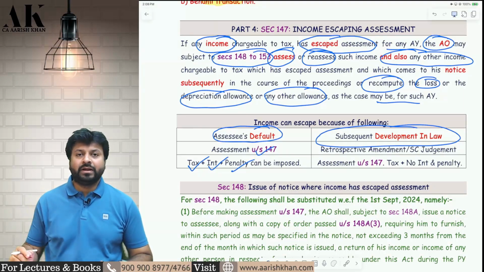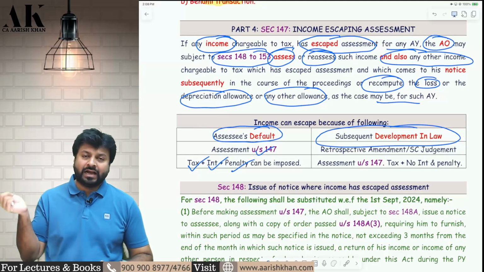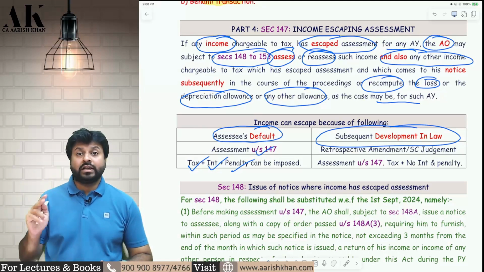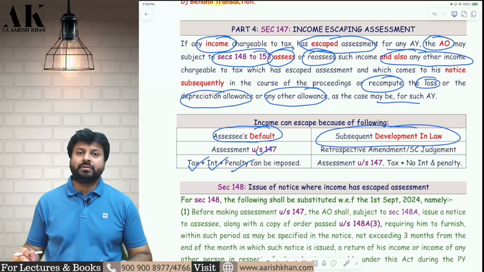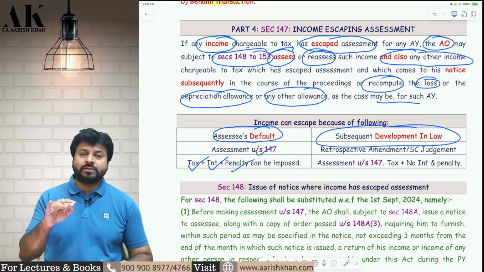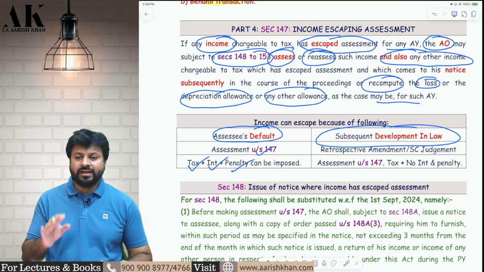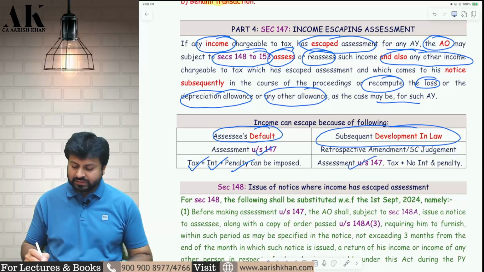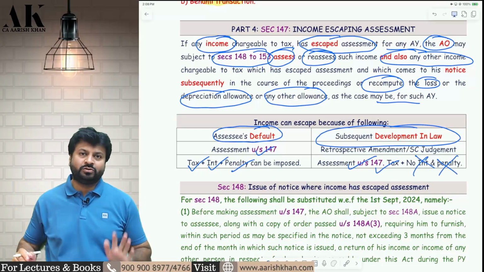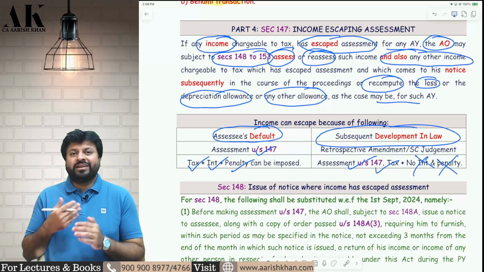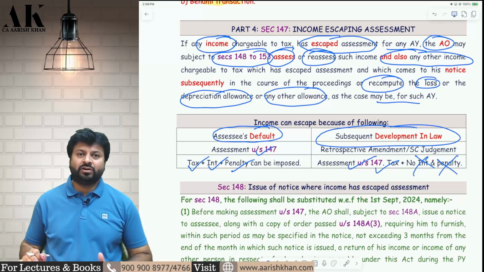This is known as subsequent development in law. It can happen because of High Court or Supreme Court judgments, or because of retrospective amendments in the law. But in case of subsequent development in law, it is not your mistake. Therefore, the department will do 147 assessment on you and take tax on you, but no penalty and interest will be charged on you. Don't worry about it. I hope it is clear to all of you.